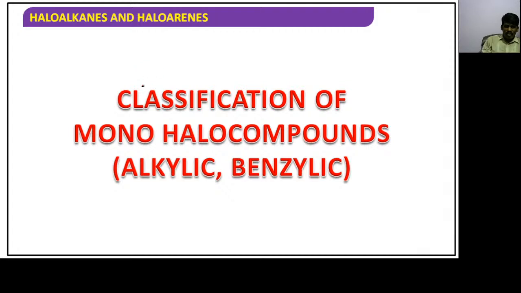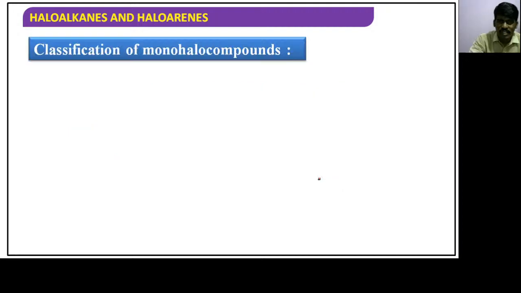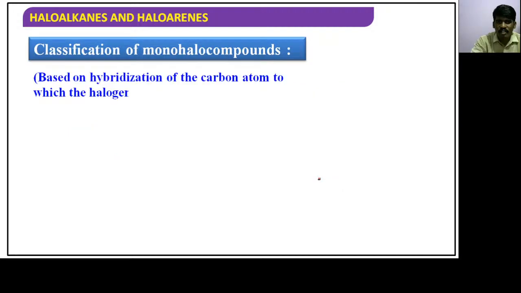Right? Now, the last topic for today is classification of monohalo compounds, guys. That is allylic, it's not alkylic, it's allylic and benzylic. Monohalo compounds in the sense RX, only one halogen atom should be present. Now it is very important for your PU board exams as well as board exams. Based on hybridization of the carbon atom to which the halogen is bonded, we have how many types?